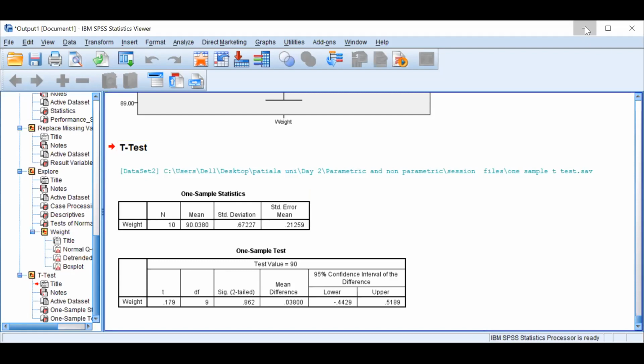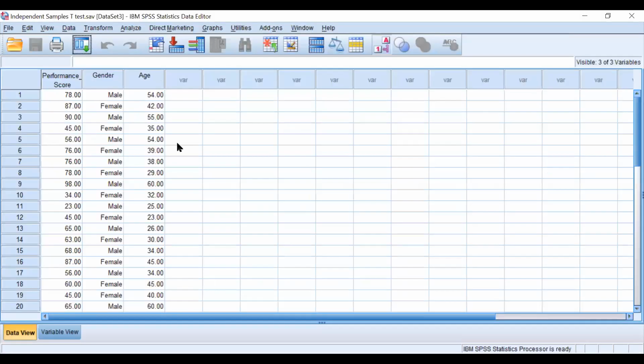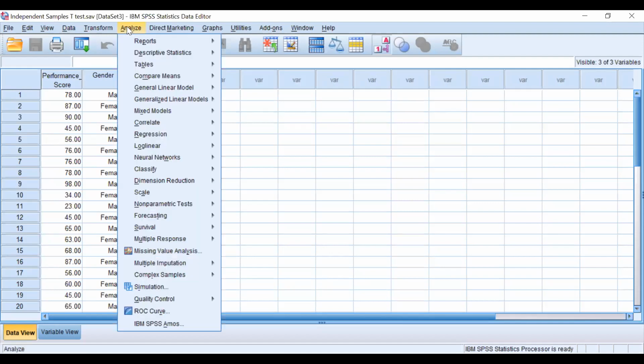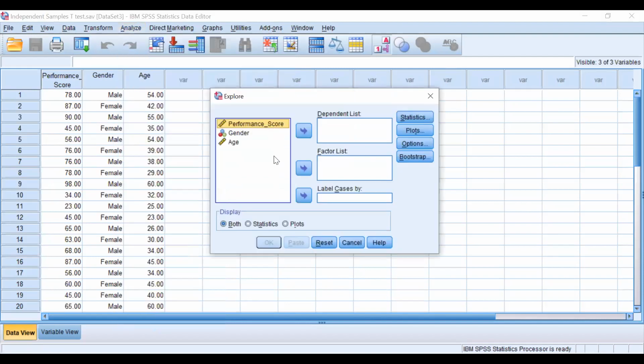Now we move to another file, another test. You can see the file: performance score, gender, age. Yes, ma'am. So again, now there are two samples. So first of all, what we need to do? Analyze, descriptive. Then Explore. Very good. Then I have not yet decided कि मैं किस basis पर compare करूँगी. तो what should I do?